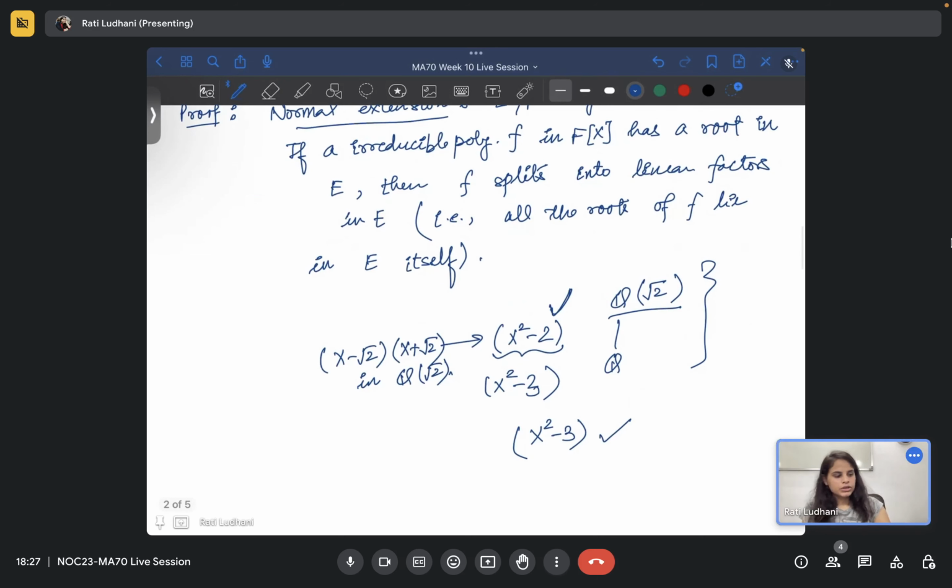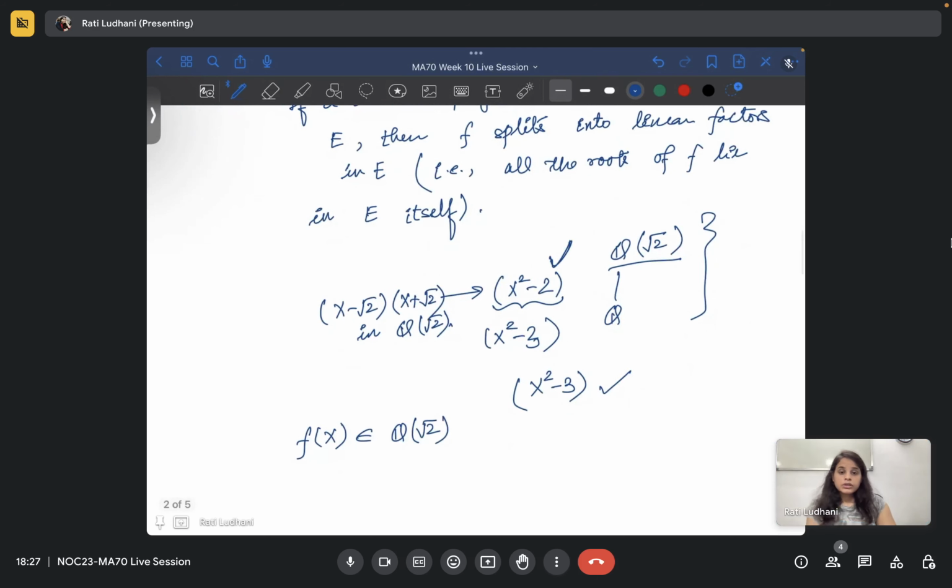Yes. Okay, now you consider any random polynomial, so let's say f(x) only, which is in Q root 2, right? Now we have to check that if there is a root in this, then f splits into linear factors. This is also reducible. Now this is something more to check.